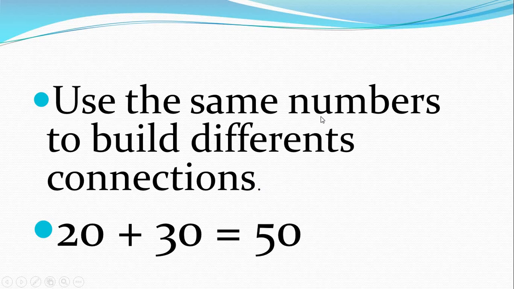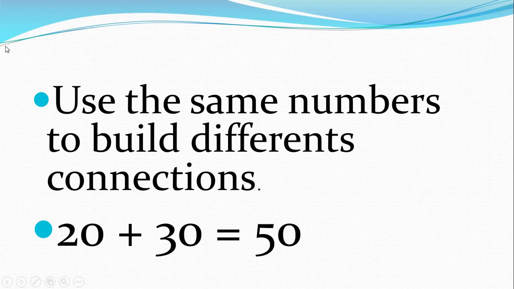What are we using here? We are using the same numbers. Again and again I am telling you, we are using different numbers. For example, I am taking the numbers 20 and 30, but they build a different connection. What is a different connection? See, it makes 50: 20 plus 30, 30 plus 15.